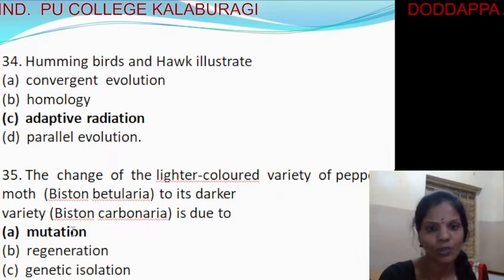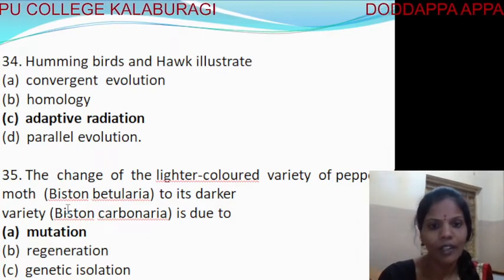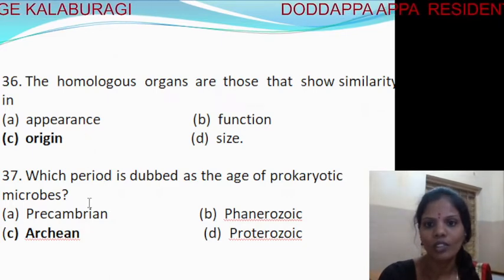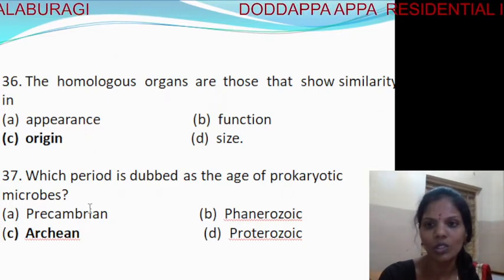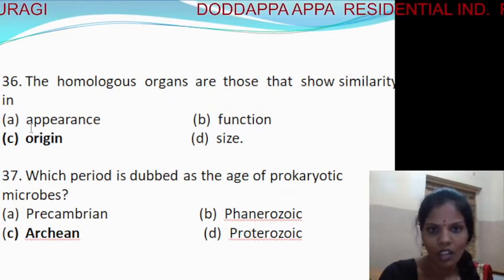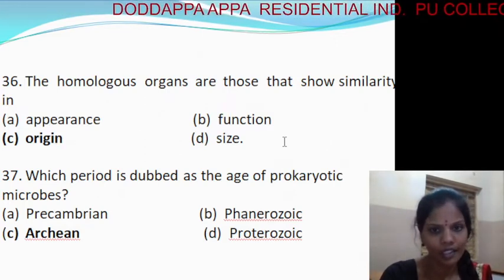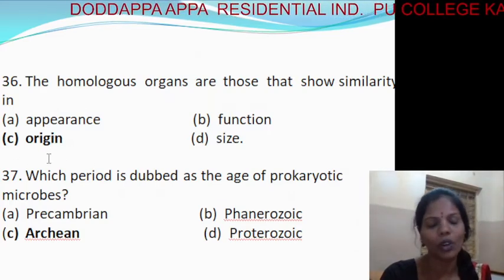So it's the first option, mutation. Next, homologous organs are those which show similarities in appearance, function, origin and size. So it's the third option, origin.